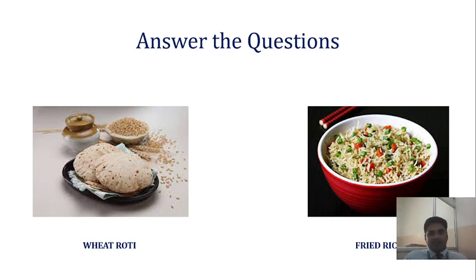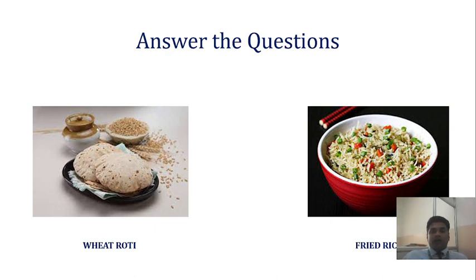In that situation, if that question was asked to some people who answer based on their desires, they will give an answer like fried rice. They know fried rice is going to harm the health. Roti is at least a healthy food that nourishes the body, whereas fried rice is an unhealthy food which spoils the body. But still they may make a decision of eating the fried rice because they feel that it is naturally acceptable to them based on desires, assumptions, or the preconditionings that they have in their state of mind.